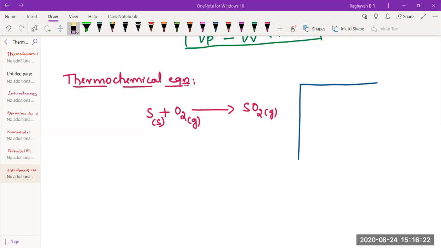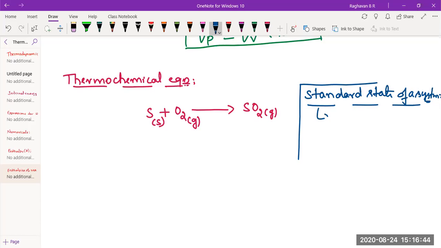Let's see. Standard state of a system. It is the state or condition of the system.